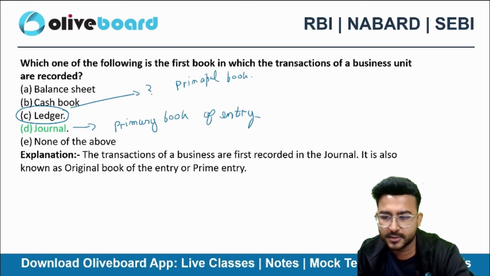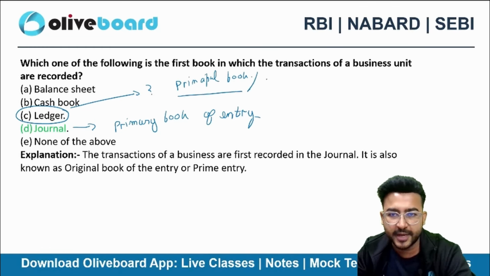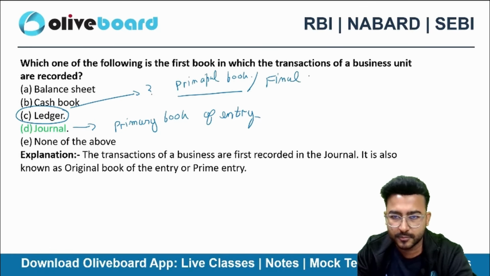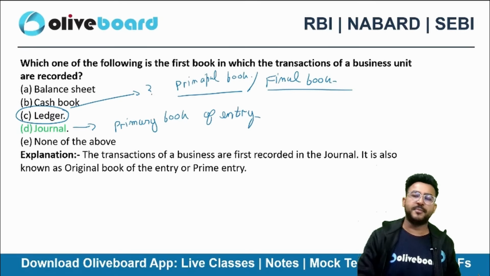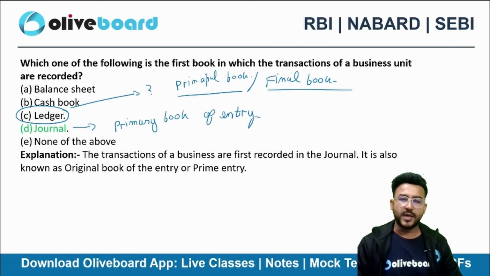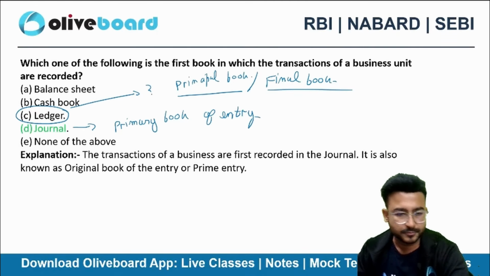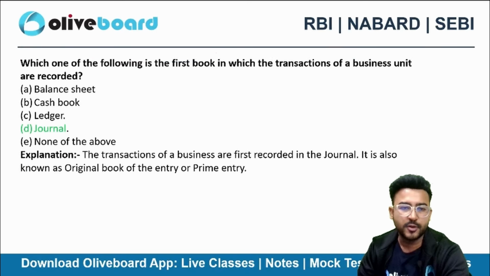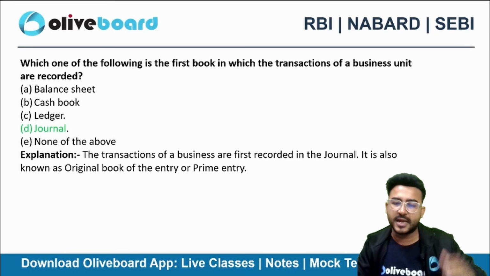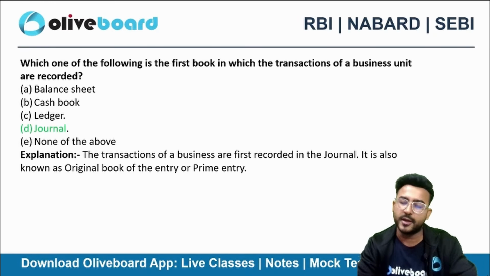What else? We also call it as final book of entry, okay? So principal book and final book, both are correct for ledger, right? Acha, can you also tell me which is the book in which the transactions are chronologically recorded?